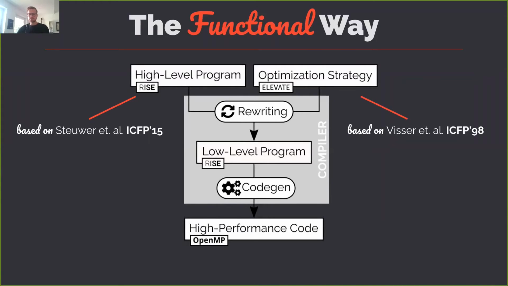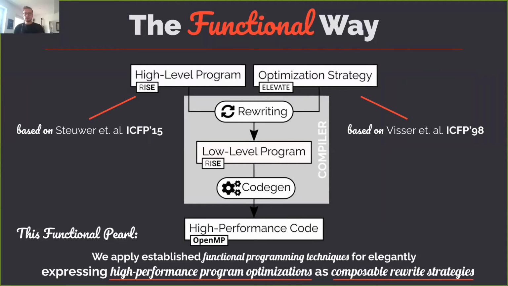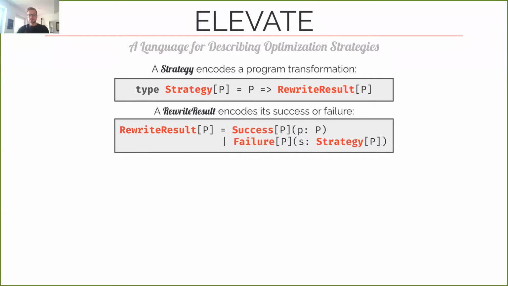On the right, you see an optimization strategy that describes how to optimize that RISE program. This is written in Elevate, which is based on ideas already published in the late 90s. Our compiler then rewrites the RISE program based on the optimizations described in the Elevate strategy and eventually generates high-performance code. Our functional approach is all about how to express the high-performance optimizations, typically applied manually or using the schedule-based approach, as composable rewrite strategies instead.